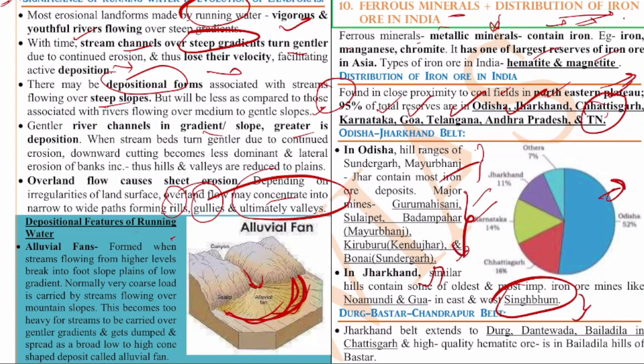Odisha has the largest iron reserve, of about 52%. Jharkhand has 11%. Karnataka 14%. Chhattisgarh has 16%.